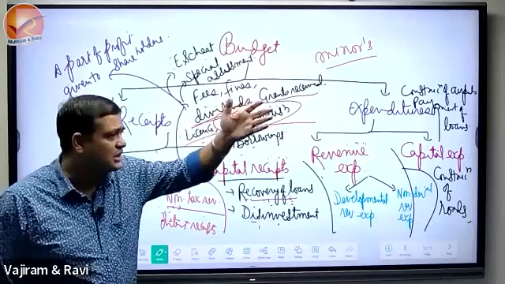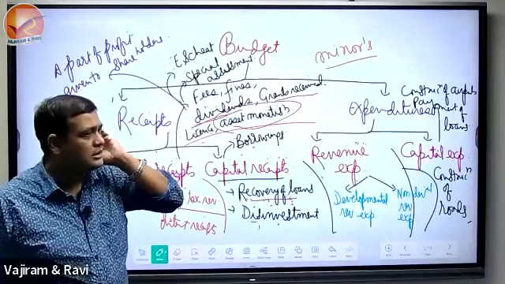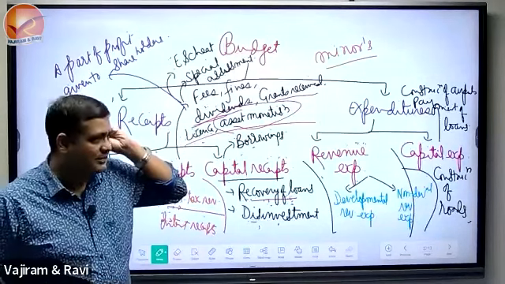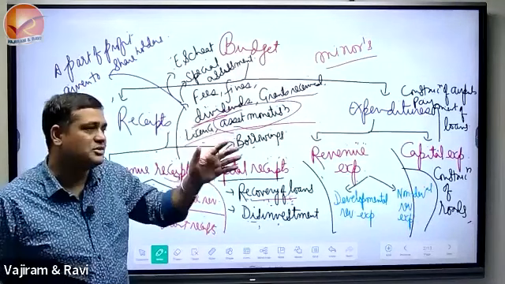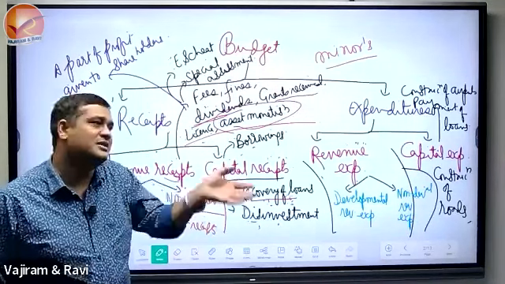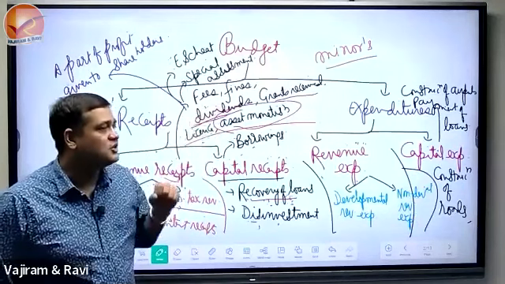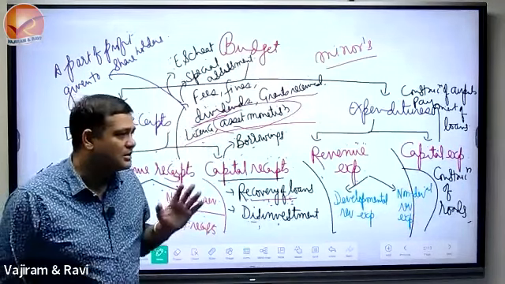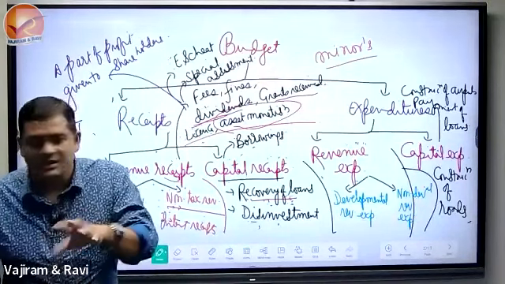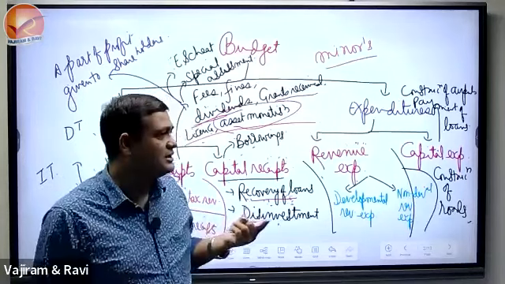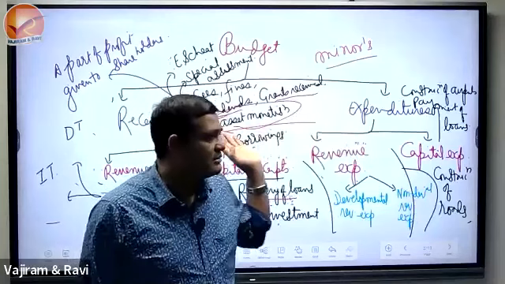Are you asking something? Allocation of coal blocks and spectrum, obviously that is a license, and there it is non tax revenue. So they don't sell it, it's just for rent. No, it's only that because for a certain time period, later on it will be revoked. Yes, but the same thing cannot happen with Air India and all. That was sold forever. The license is given for some time, 5 years, 10 years, 20 years. After that you have to renew it again, isn't it? So it is only giving that charge to operate in the Indian market.